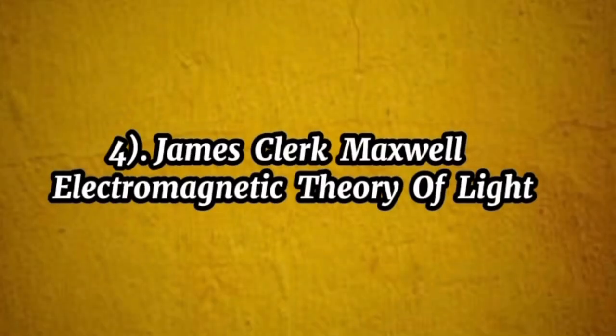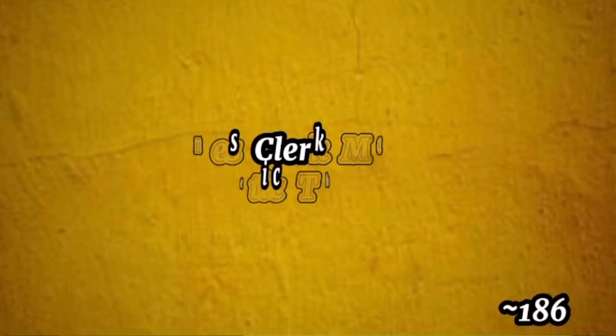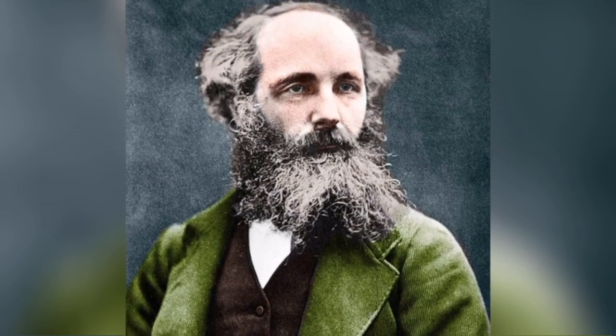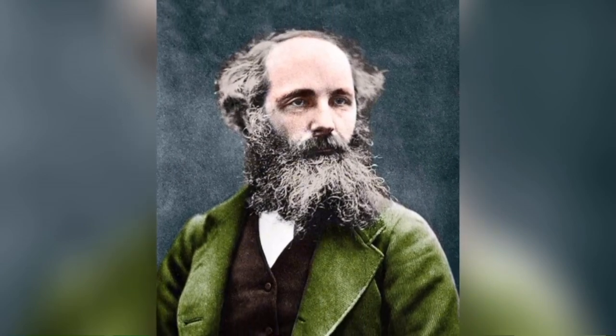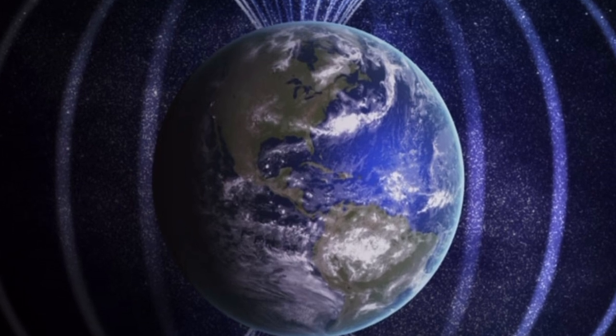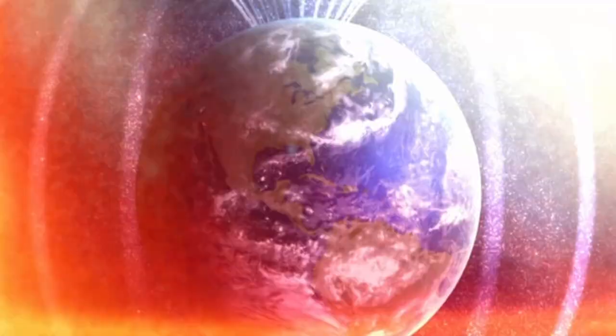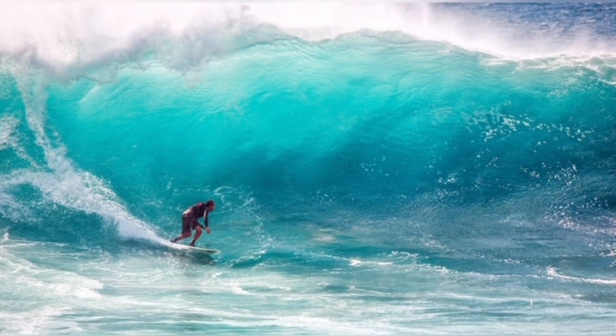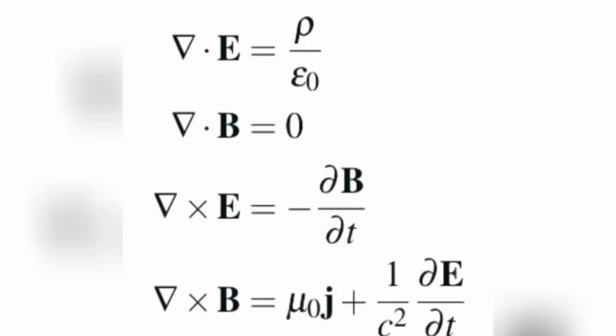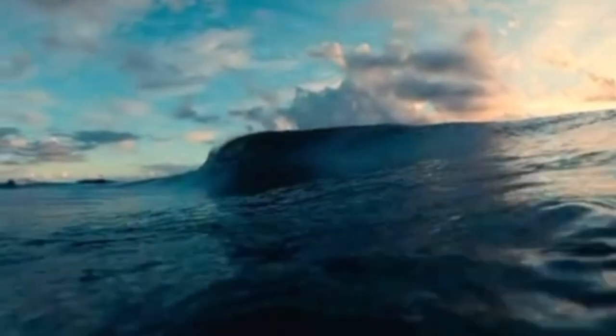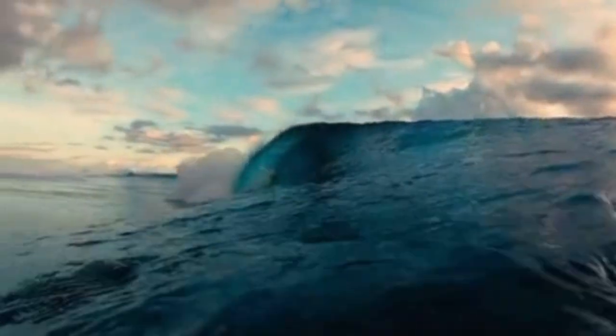4. James Clerk Maxwell, Electromagnetic Theory of Light, 1865. Maxwell mathematically showed that light is an electromagnetic wave, predicting its properties based on electric and magnetic fields. Think of a sea wave, light, being described perfectly by a set of equations, Maxwell's equations, predicting how it will behave under different conditions.